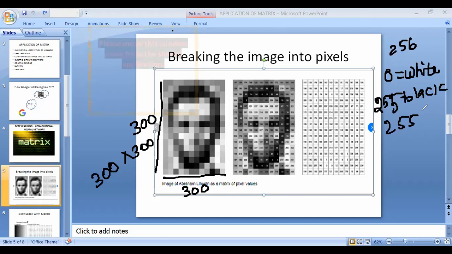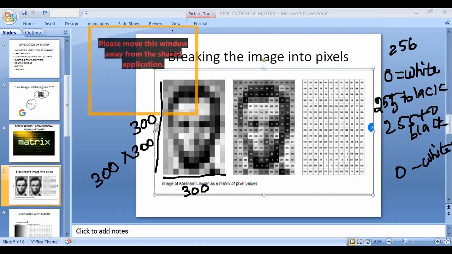You can assign 255 to black or 0 to white. The others are going to be the shades of gray. Can you see the values over here? They have assigned values to Abraham Lincoln's picture, for each and every square.